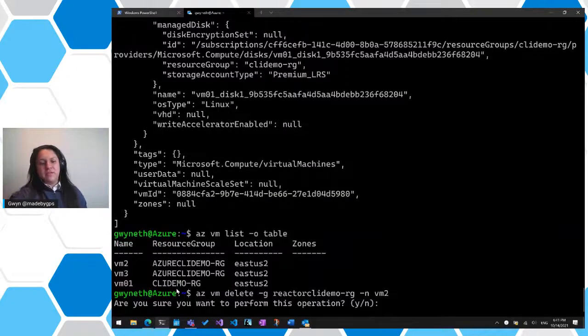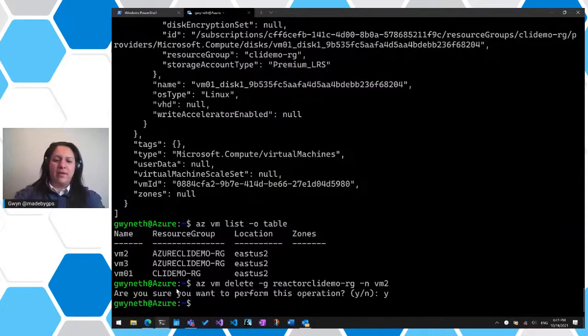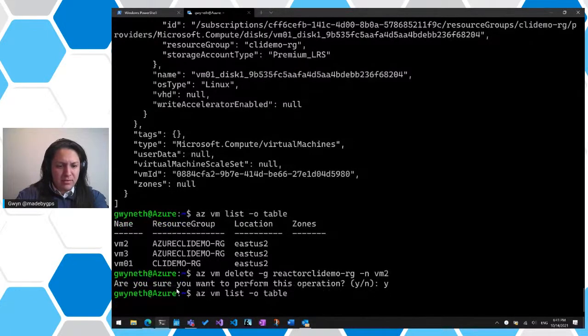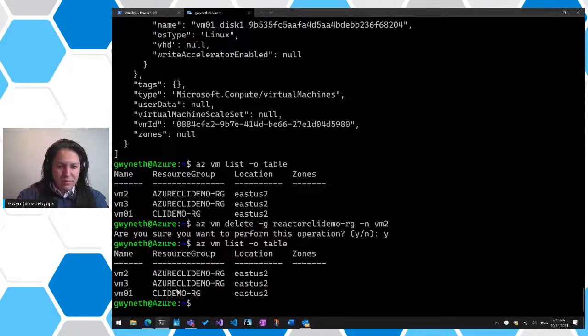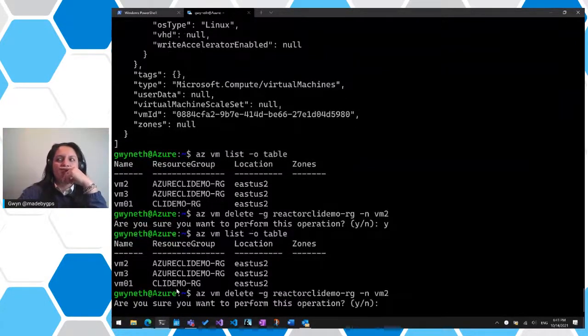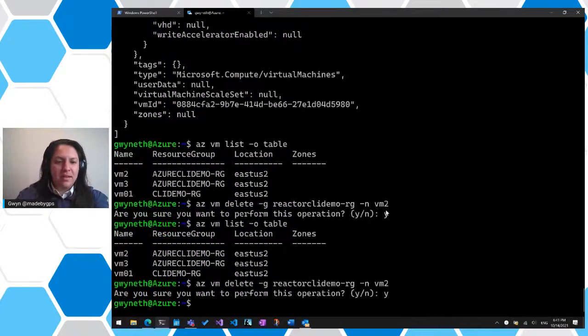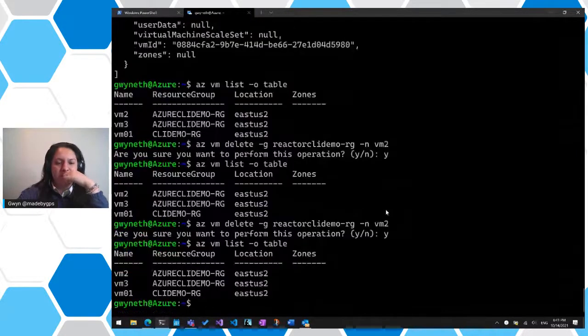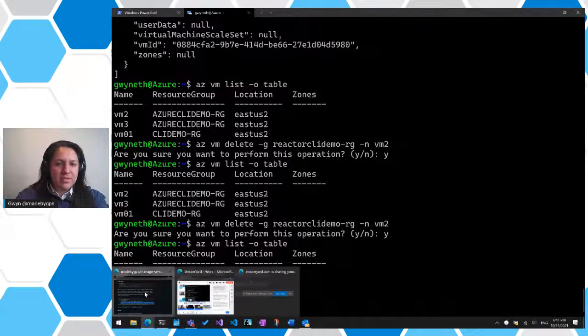This is an example of one of those tasks that you could probably automate. You would provide a script of VM1, VM2, VM3, and it'll just iterate over each one of them instead of you having to type in each individually. Did that already work? VM2? No, it didn't. Let's do show one more. VM list output table. All right. I don't know what it stopped deleting.